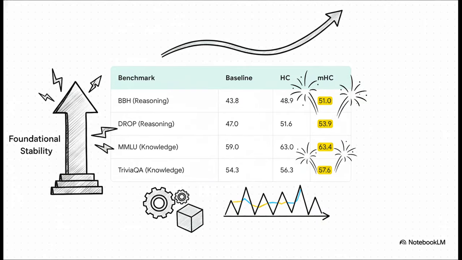So, stability is great, but does it actually make the model smarter? The answer is a resounding yes. Look at this table. Across all these really tough benchmarks, tasks that require genuine reasoning, not just spitting back facts, the mHC model consistently beats not just the original baseline, but the unstable HC model too.